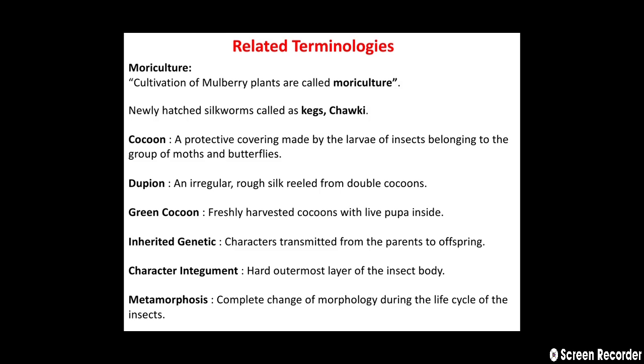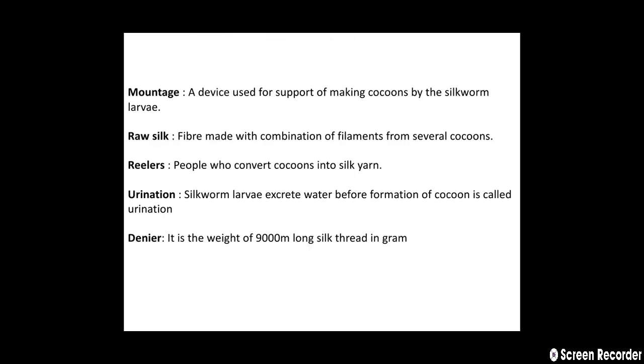Then next is metamorphosis, meaning the complete change of morphology during the life cycle of the insect. Then next terminology is montage, meaning a device used for the support of making cocoons by the silkworm larva. Then next is raw silk. This is the fiber made with the combination of filaments from several cocoons. And next is reelers. Reelers are the people who convert cocoons into silk yarn.